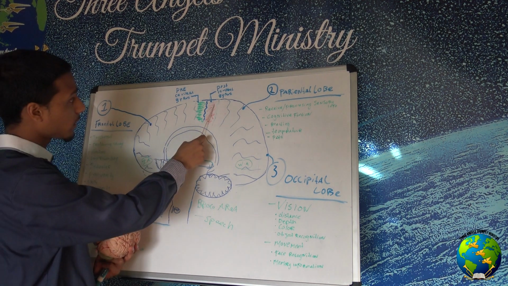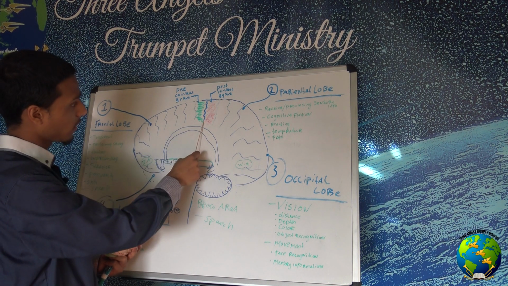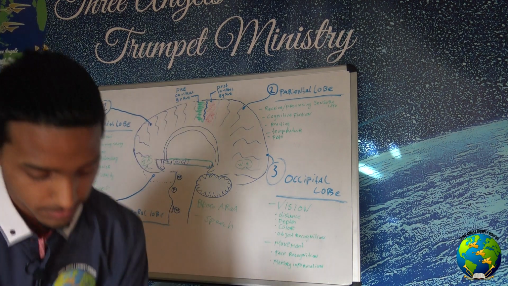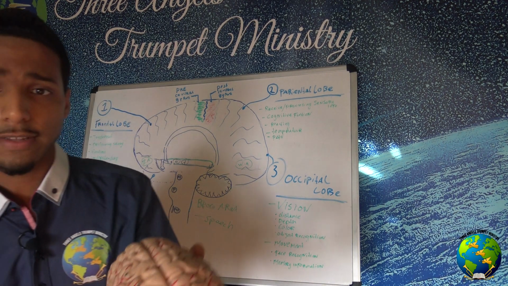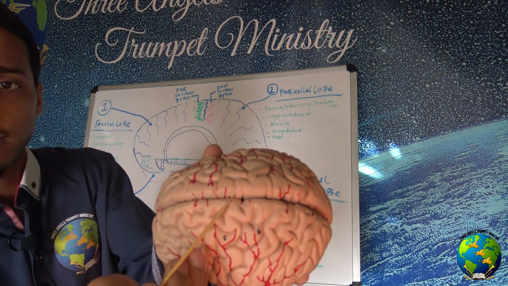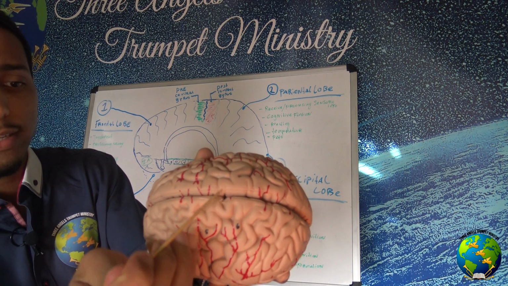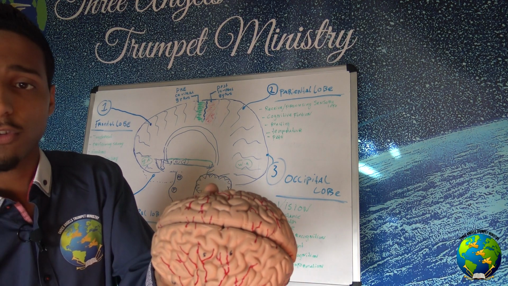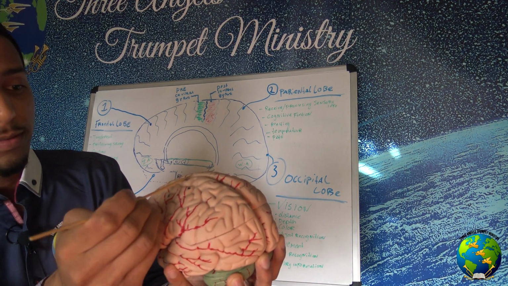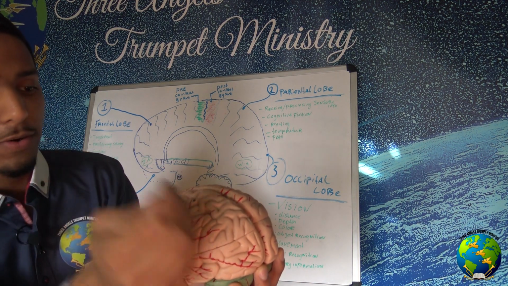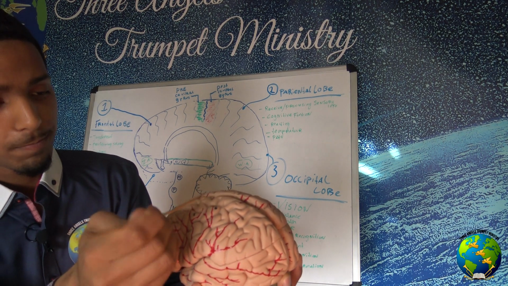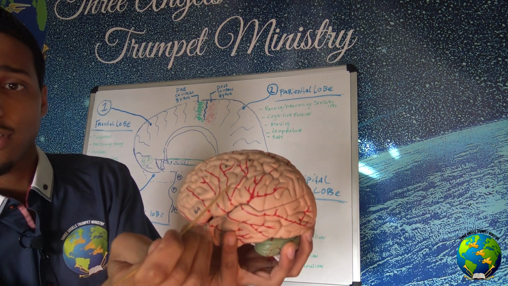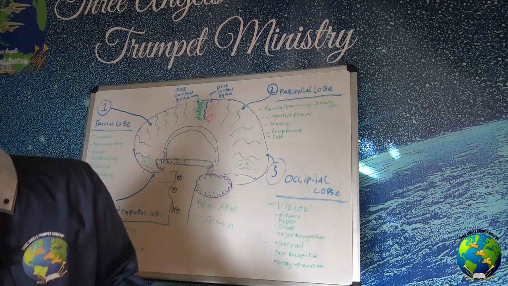On my brain over here, you see that this groove over here is called the central sulcus, which divides the frontal lobe and the parietal lobe. And before the central gyrus, we got this piece over here, which is called the precentral gyrus.